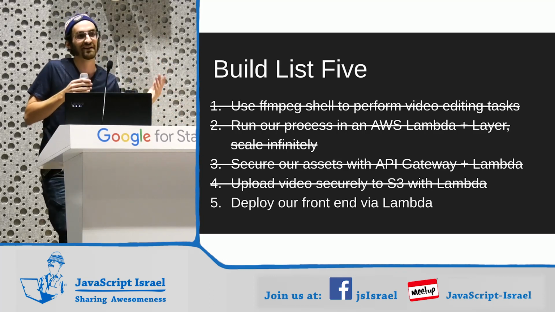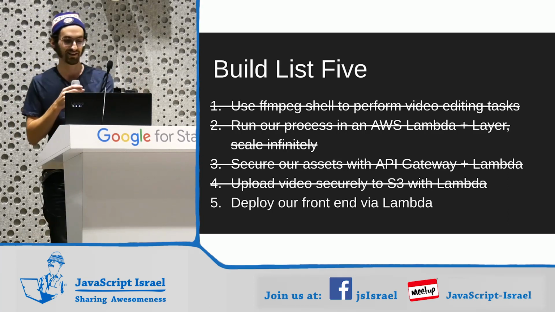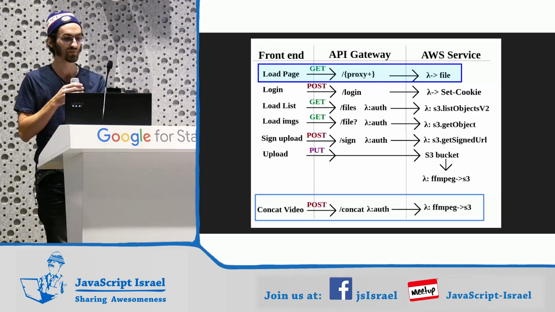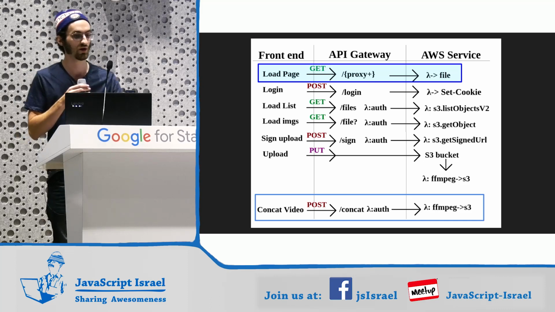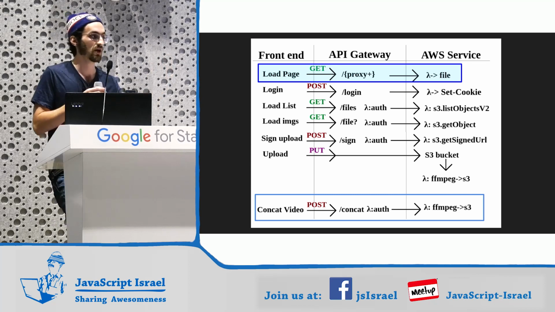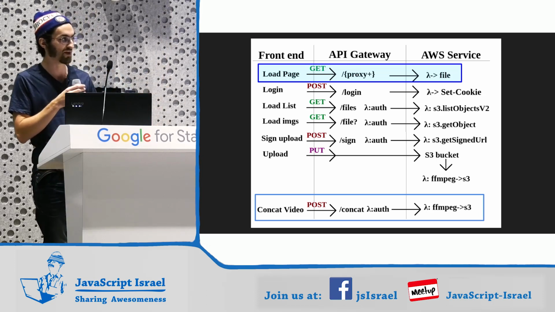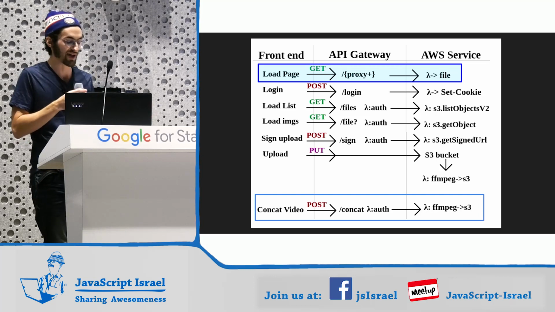Forgive me, I committed my build output to Git, but only on a branch, not in GitHub. I didn't push it. So this is the last thing we're going to do. In API Gateway, we make what's called a proxy plus integration to Lambda, which is kind of a catch-all. If you've ever had an Express route for star, this will take every request that isn't handled somewhere else in your API, and it will send it to a given Lambda.